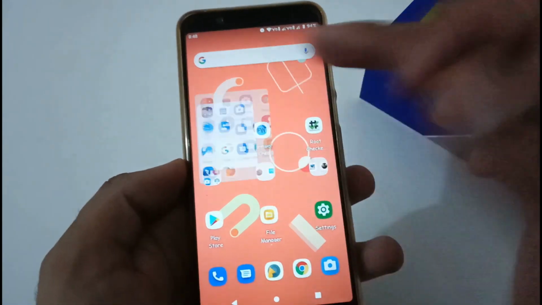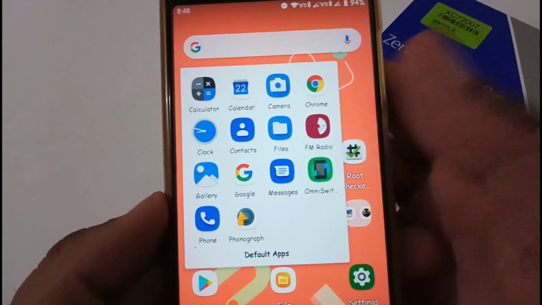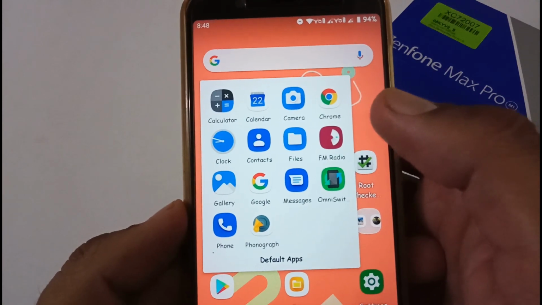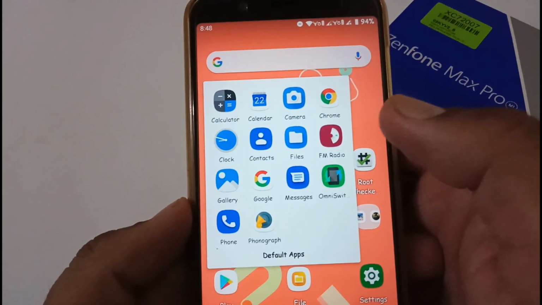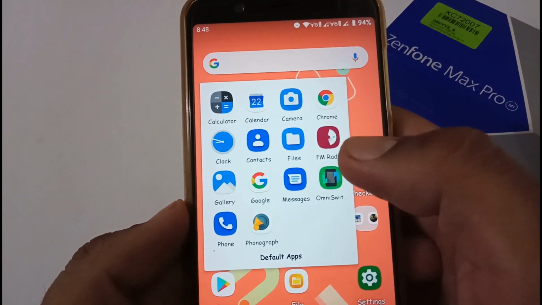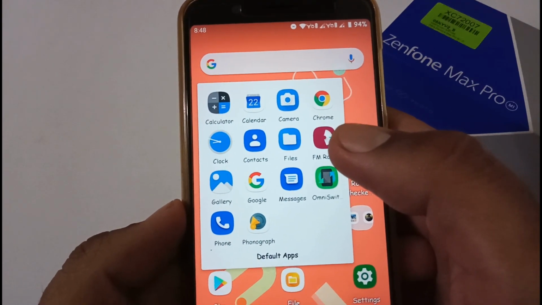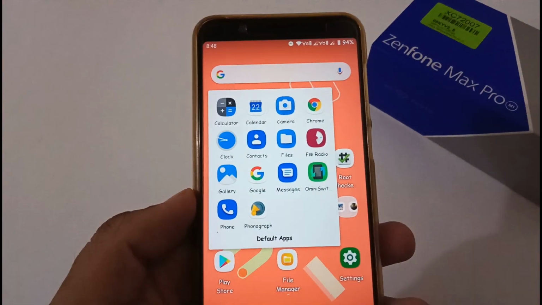Now let's focus on the default apps that have been shipped with this particular ROM. Everything has been listed here, but I have tried FM radio and it is not working on this ROM. But whenever someone is using this ROM, if it is working, then do let us know in the comment section below. That will surely be helpful for others as well.